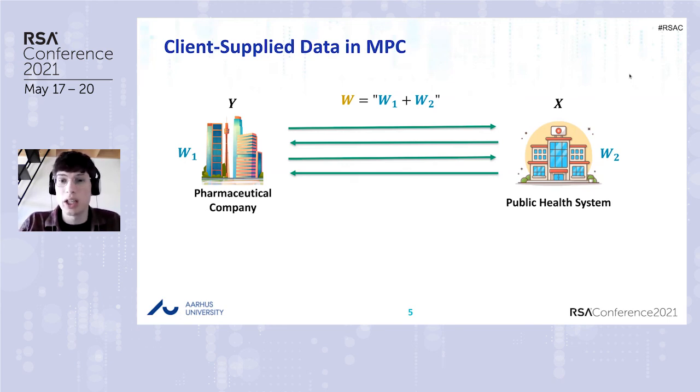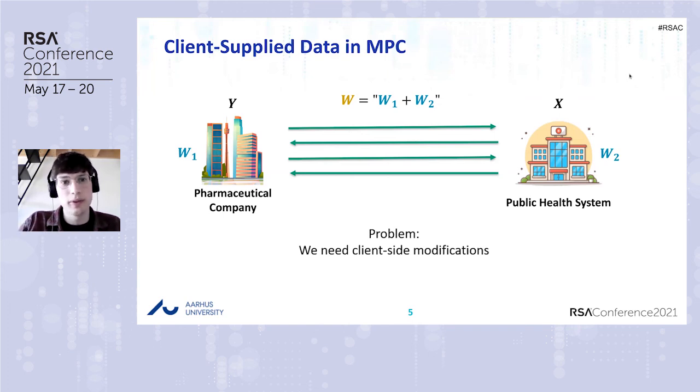For instance, we can say that the public health system is not interested in W, and therefore it will follow the protocol. Anyway, there is a problem because the client needs to know how many parties there are, who they are, what type of secret sharing they use, what type of parameters the multi-party computation protocol uses. And all this information is usually not available. So it compromises the usability of this service.